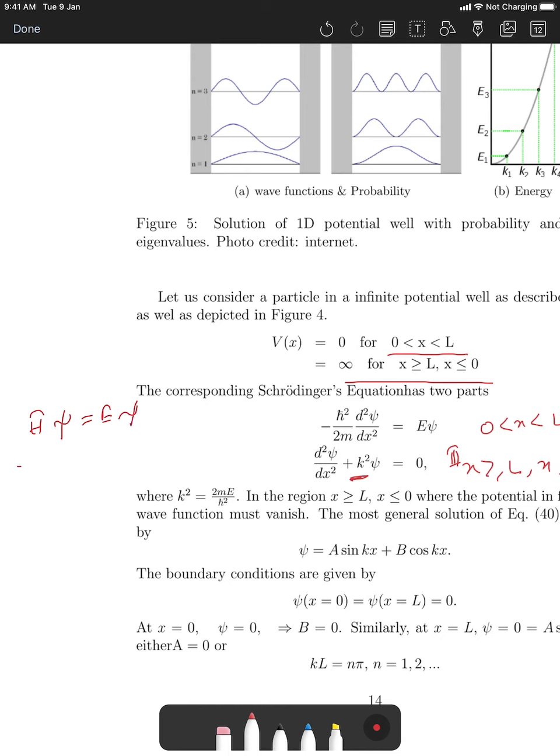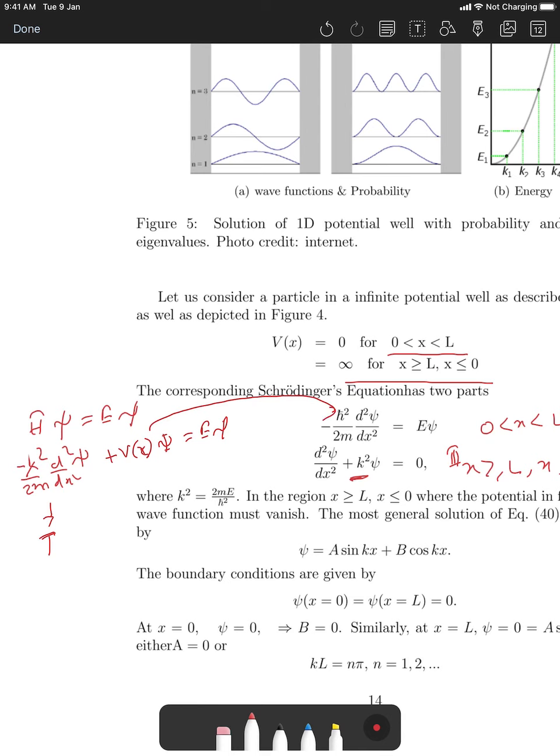Now H will have the kinetic part also. The kinetic part is h cross squared divided by twice m, then d2 by dx squared, and then you put the psi here. This is the T, the kinetic term. And then H will also have the potential term, V(x) psi, and it will be E psi. Now for region 1, this V(x) equals 0, so there is only the kinetic part.